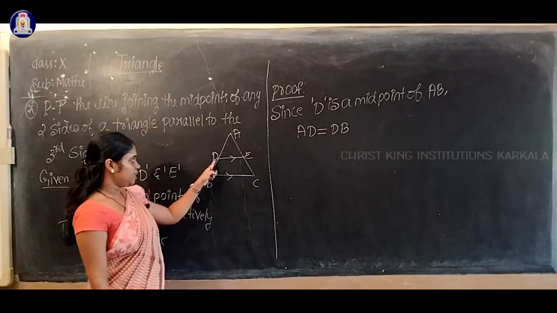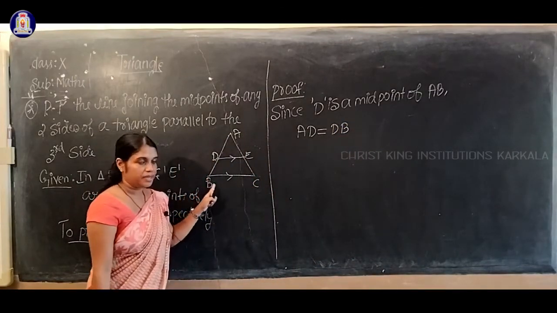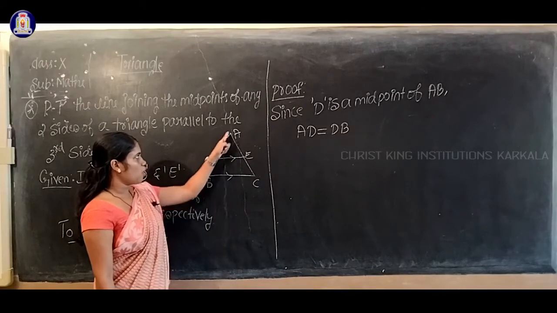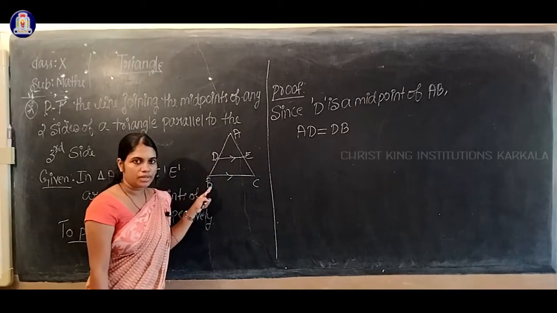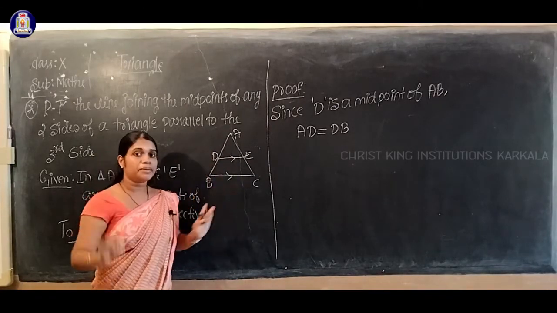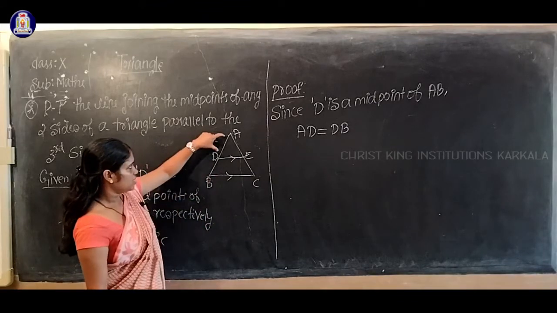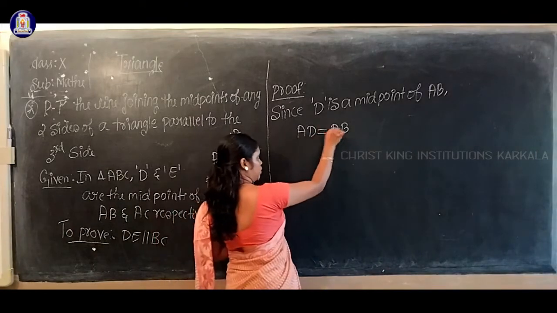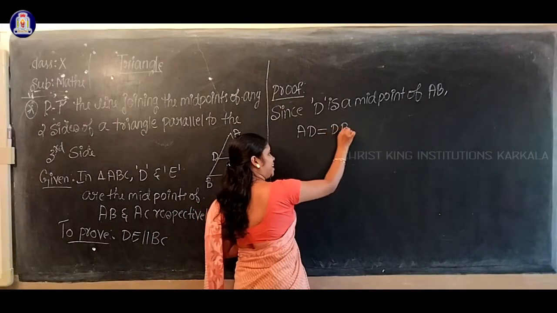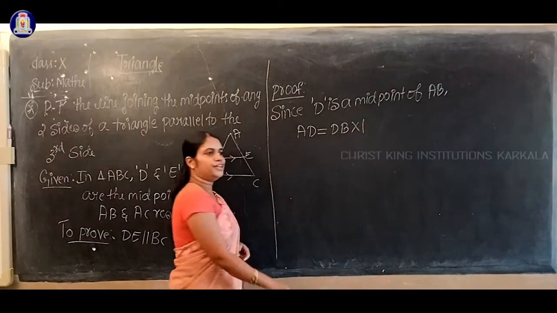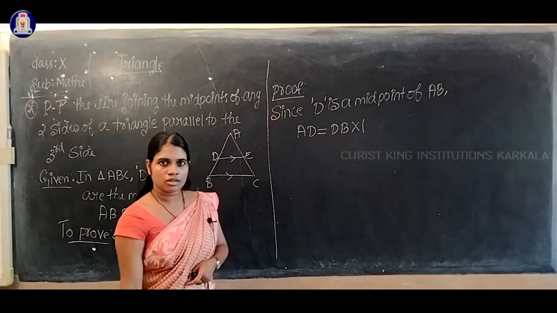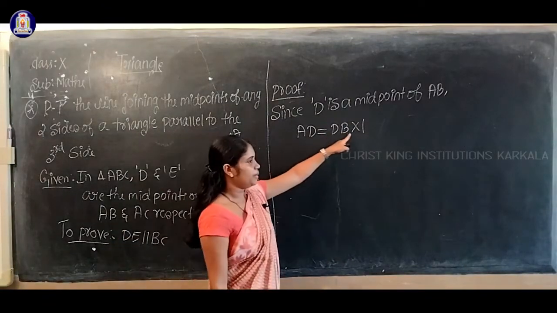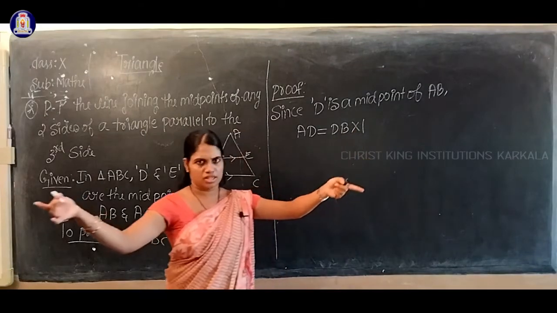Midpoint means this side will be equal to this side, isn't it? So therefore AD equals DB. Can I write this DB as DB into 1? Is there any change? No, right? If I write DB as DB into 1, no change, isn't it?